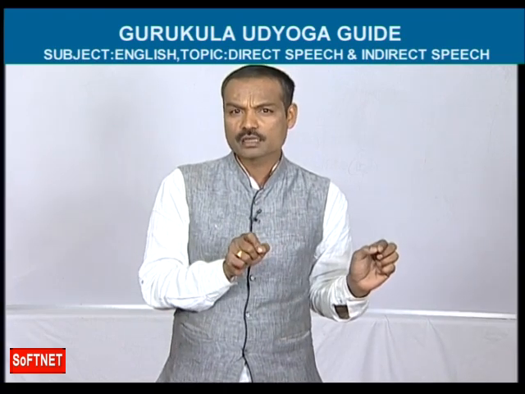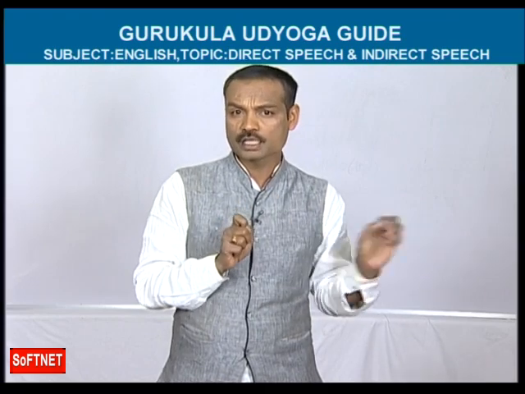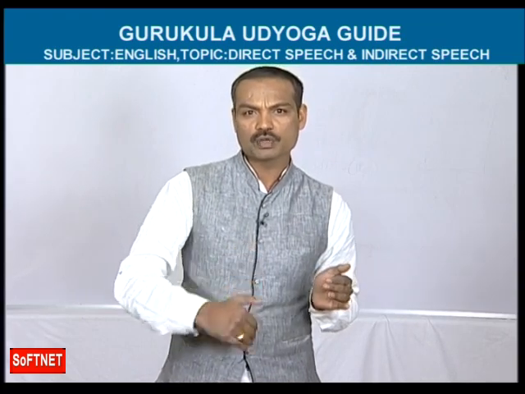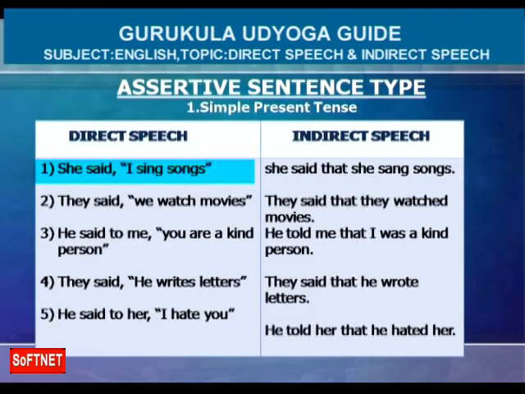So two verbs are there. I have told you, in every direct speech sentence there will be two parts. First part, second part, or the first part is called the reporting part, and the second part is called the reported part. So this is called the reporting verb, that is called the reported verb. So said is called the reporting verb, sing is called the reported verb.